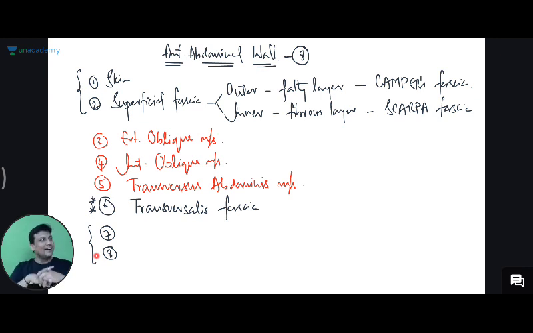Don't worry. Okay, the heart is covered by what? Pericardium. Lungs will be covered by what? Pleura. And similarly, the abdominal visceral organs are covered by peritoneum. How many layers are there in peritoneum? 2 layers. The outer one is parietal peritoneum. The inner one is visceral peritoneum.